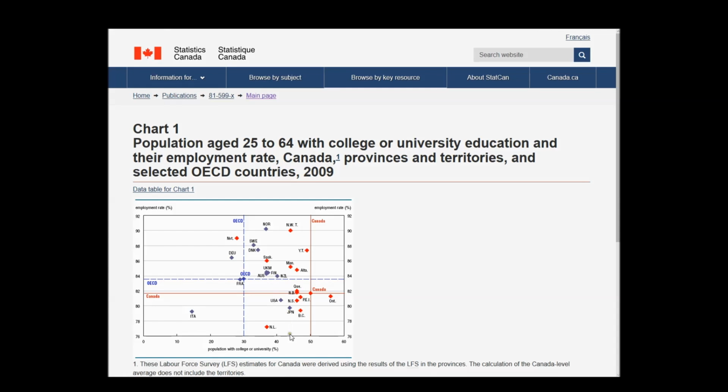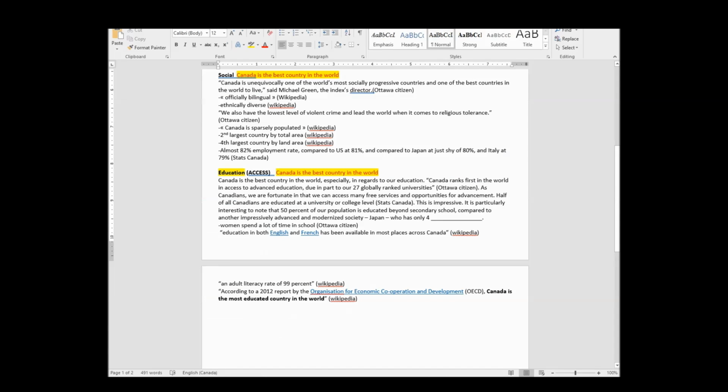Where are we? Japan, 44%. Okay, so this is impressive. It is particularly interesting to note that 50% of our population is educated beyond secondary school, compared to another impressively.